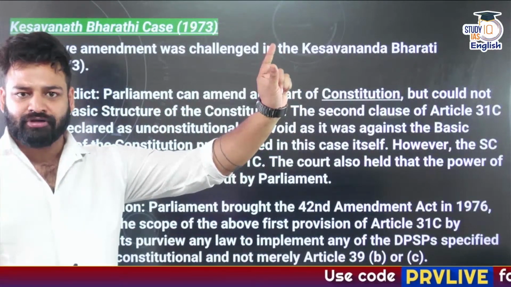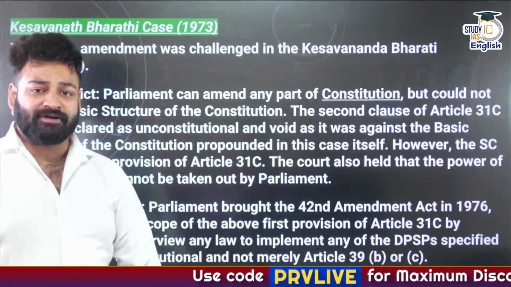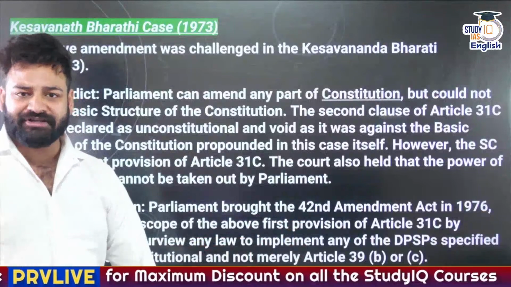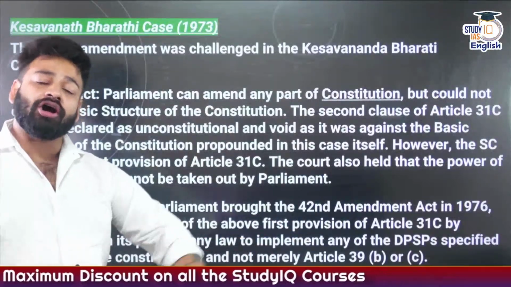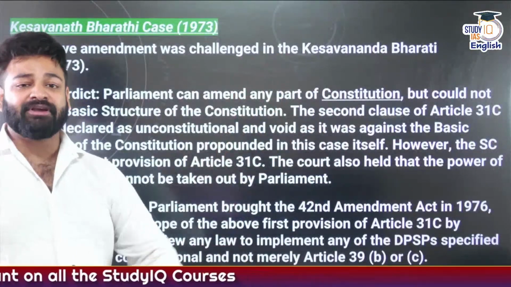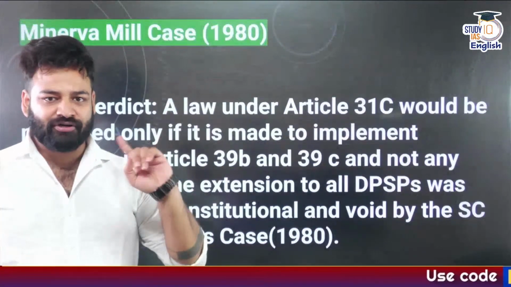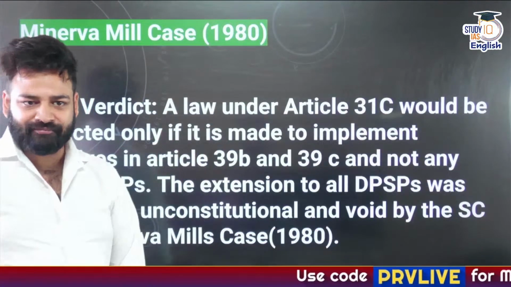These are the two. But the 42nd Constitutional Amendment Act provided more coverage to Article 31C, and it stated that now all of the DPSPs can be given priority over the fundamental rights, for which the Supreme Court said no, never, not possible.